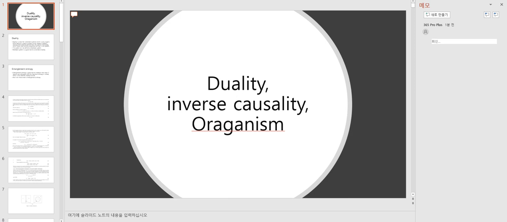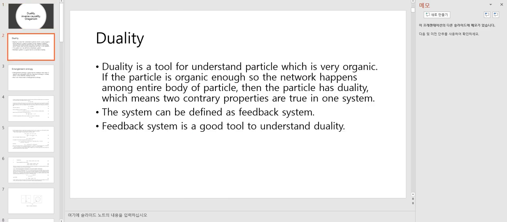Duality, inverse causality, and organism. Duality. Duality is a tool for understanding particles which are very organic. If the particle is organic enough, so the network happens among the entire body of particles, then the particle has duality, which means two contrary properties are true in one system.